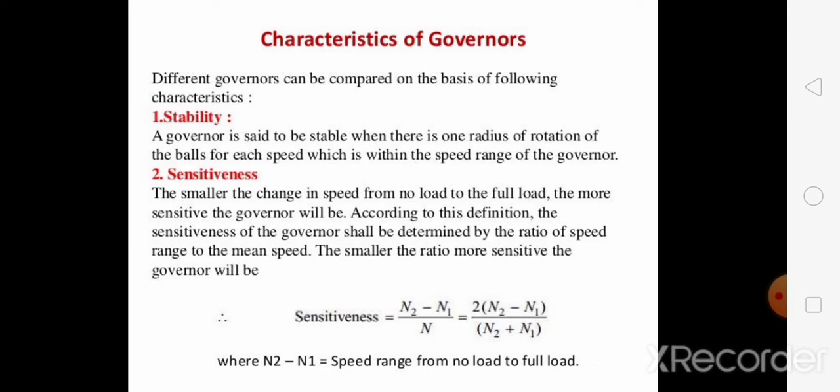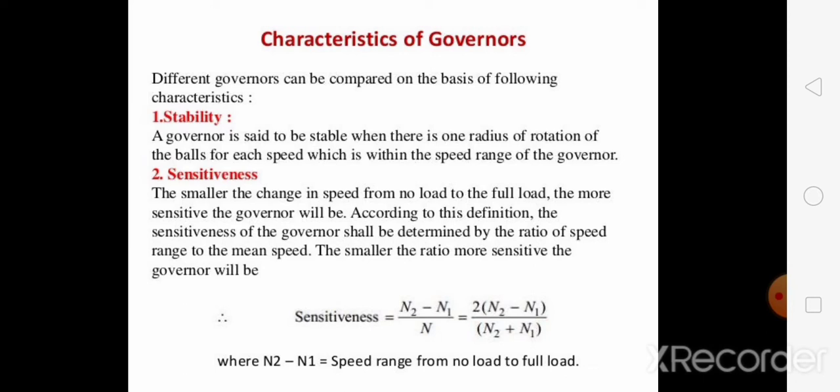A governor is said to be stable when for every speed within the working range there is a definite configuration, which means there is only one radius of rotation of governor balls. For a stable governor, if the equilibrium speed increases, the radius of the governor ball must also increase.